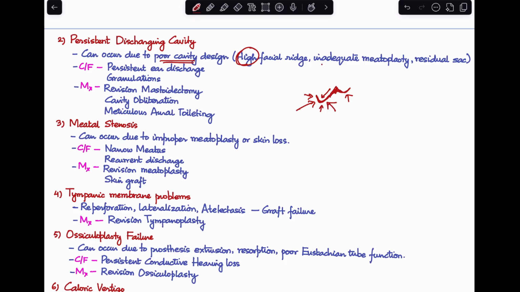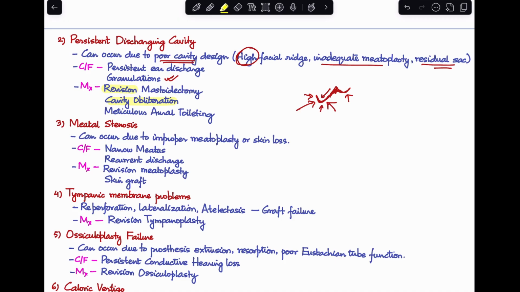Second reason could be inadequate meatoplasty or leaving behind a residual sac. These patients will come to you with persistent ear discharge post surgery and even development of granulations. For management of these patients, we'll do a revision mastoidectomy, a cavity obliteration, and meticulous aural toileting in the follow-up of the patient.